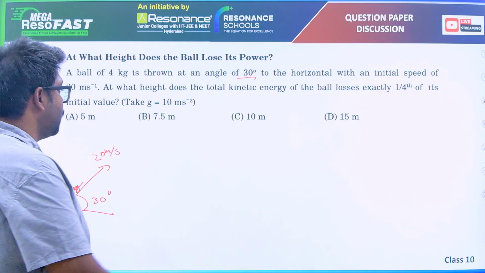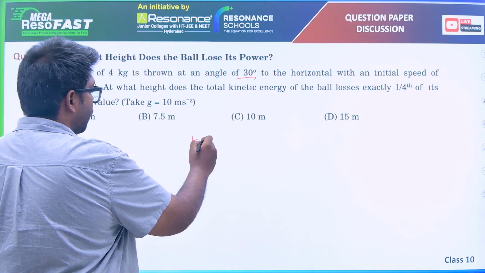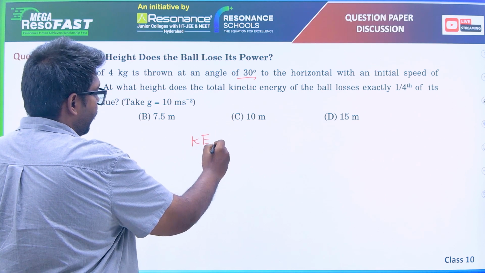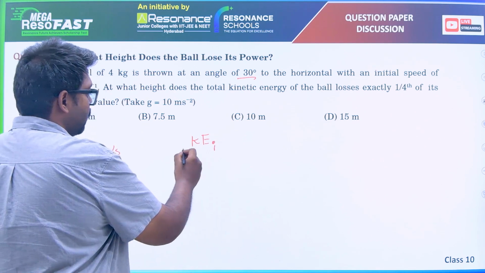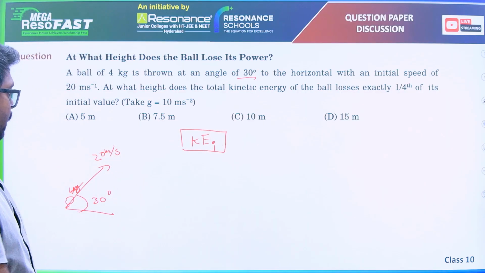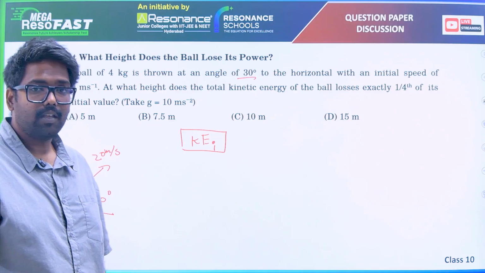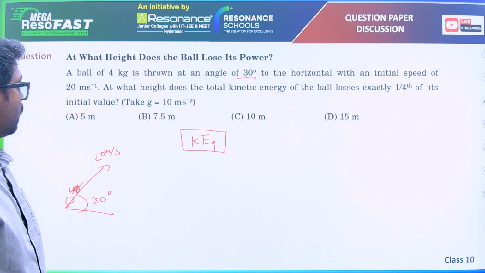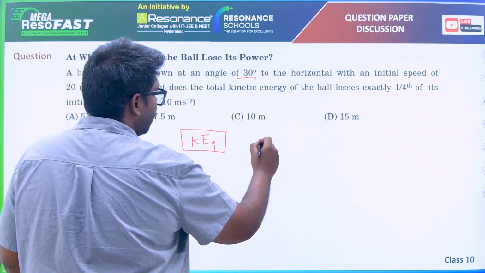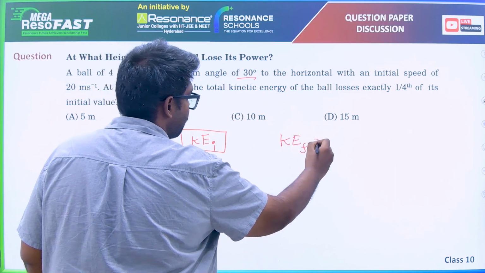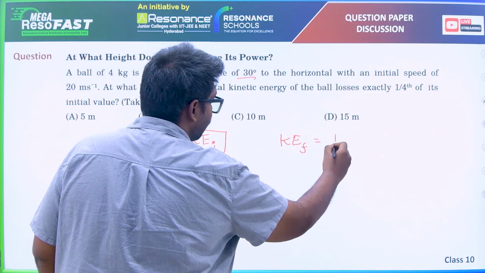So kinetic energy. Let's say the initial kinetic energy of the ball is Ki, and the final kinetic energy is what?